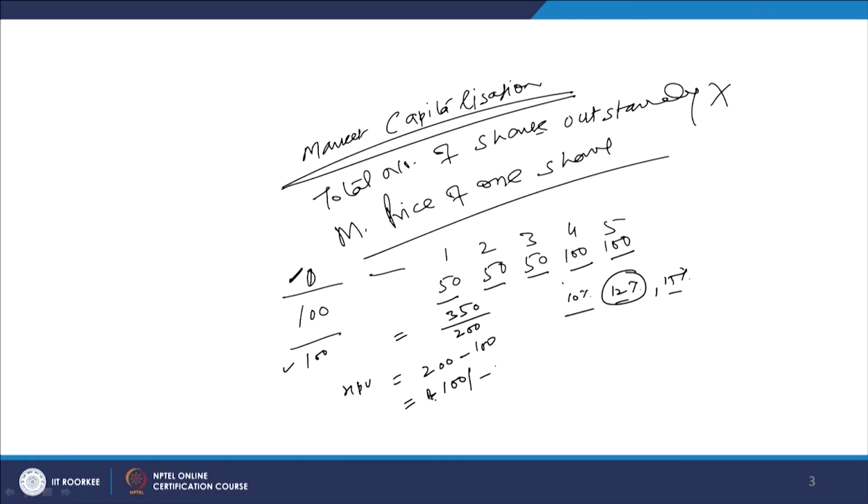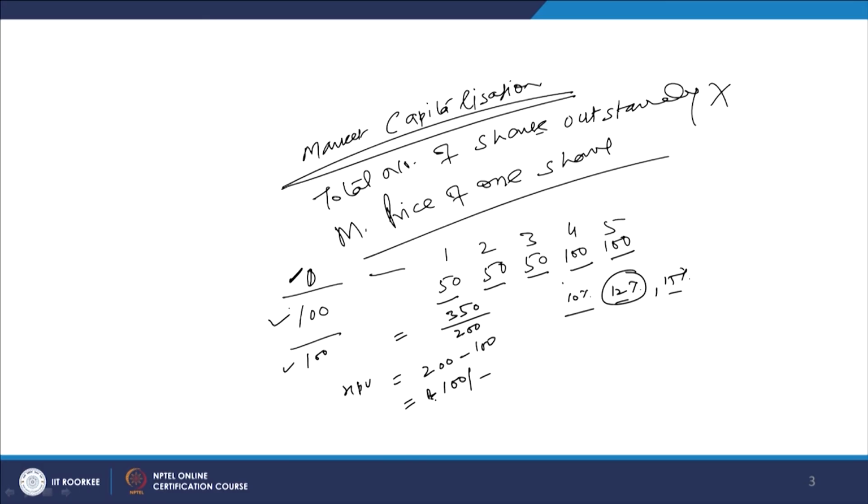So, we have to apply the concept of the time value of money so that the net present value of any investment proposal can be worked out. In the current period 1 rupee is equal to 1 rupee, similarly 100 rupees is equal to 100 rupees, but the cash inflows come to us over a period of time, not in the beginning of the year but at the end of the year. So even the 50 rupees in the first year is not equal to 50 rupees in today's terms; it will be something less.